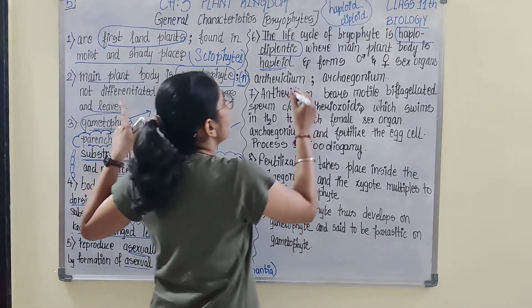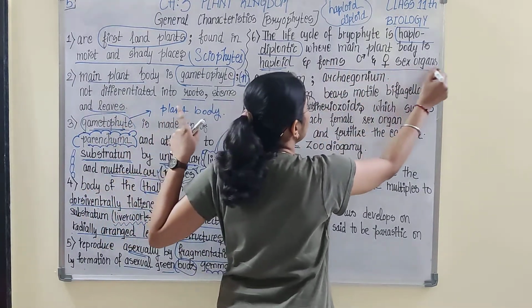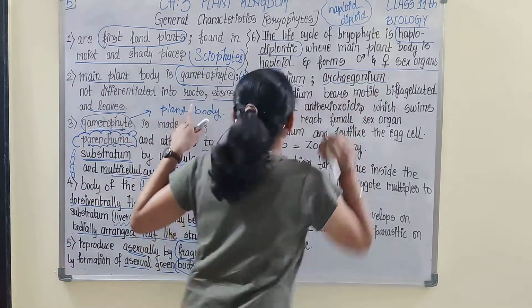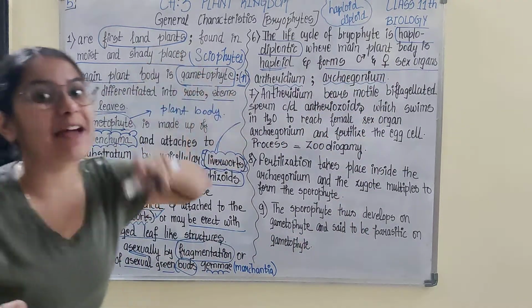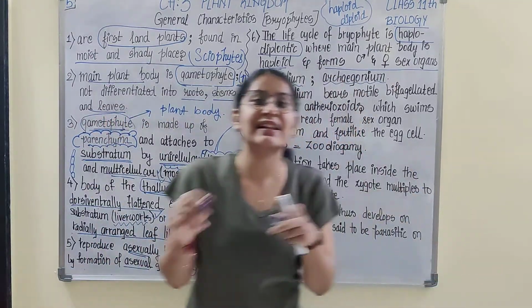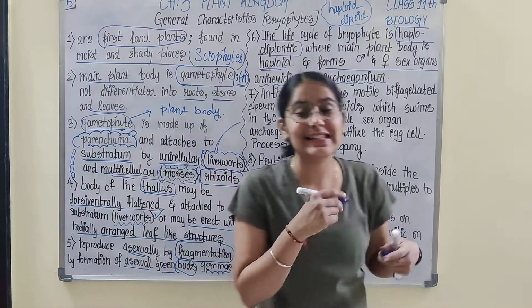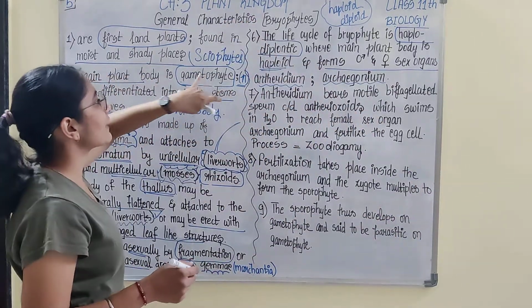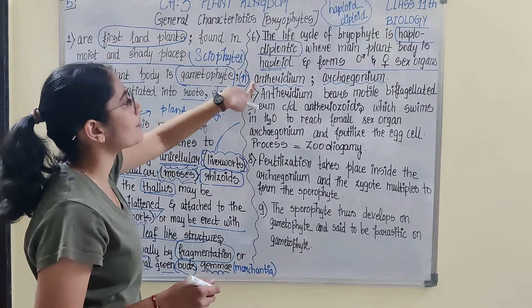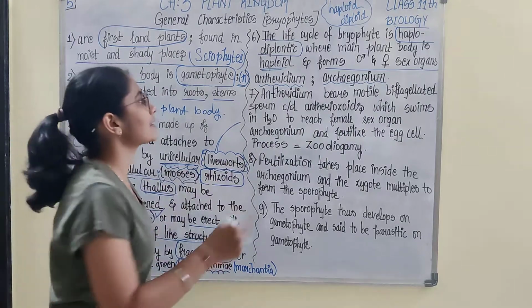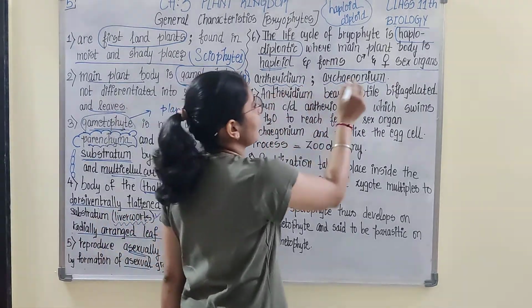And it forms male and female sex organs called antheridium and archegonium. So gametophyte gives gametes: male gamete, female gamete, male sperm, female egg cell. Similarly here also, the gametophyte, which is the main plant body, forms the male and female sex organs. These sex organs are known as antheridium and archegonium.